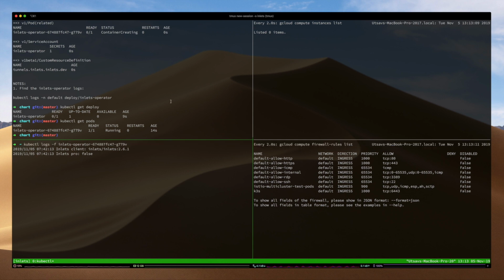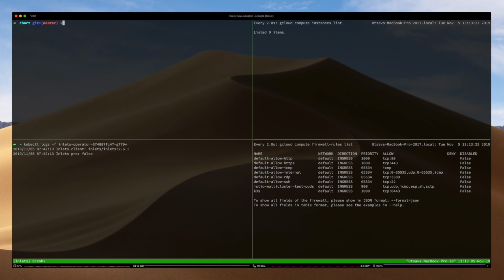The next thing I want to do is to actually create an nginx deployment, just like any deployment you create whether locally or on the cloud. So for that, I'm going to run kubectl run nginx, image nginx, port 80, and the restart policy as on failure.